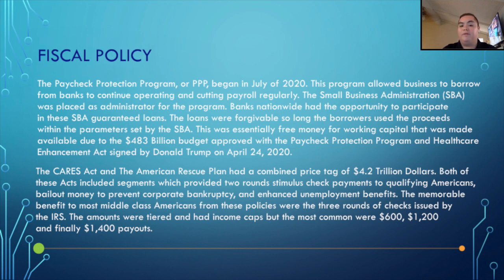The memorable benefit to most of us from these policies were the stimulus checks issued by the IRS, and the amounts were capped and fluctuated by annual income, but the most common were $600, $1,200, and then there was a $1,400 check as well. I would like to add that I personally had a lot of exposure to the PPP.